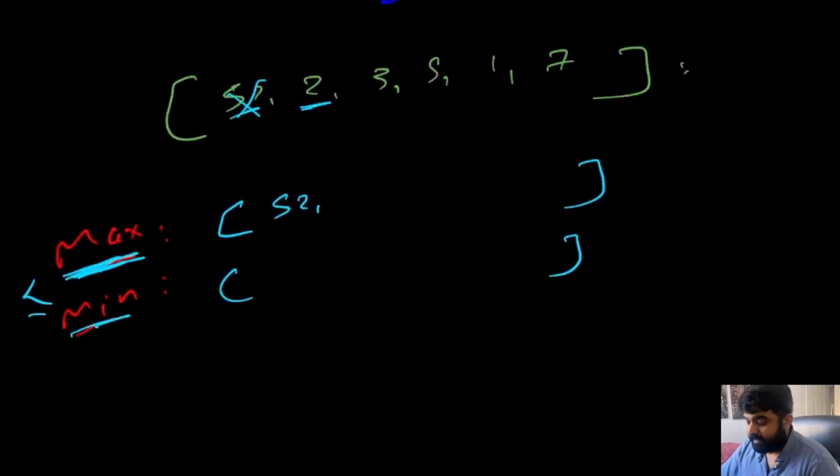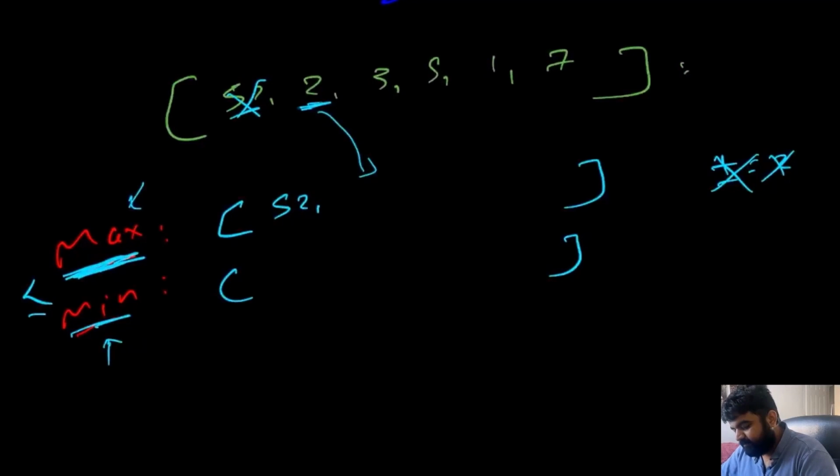And what the size difference is going to tell us is whether the value should be added to max heap or min heap. So if we were to add this value number 2 to max heap, then the size difference between max heap and min heap is going to be value 2. Because this is greater than 1, we cannot have them, which means we will have to push one value to the min heap. But the question is which value, and that is the interesting part.